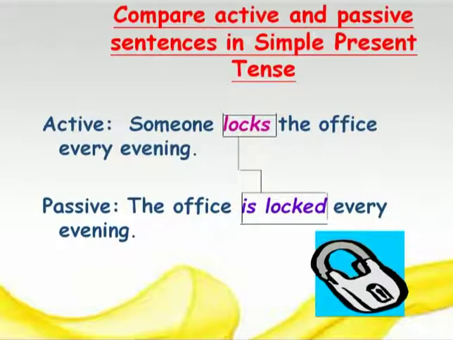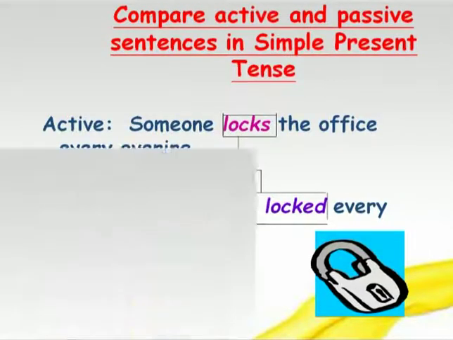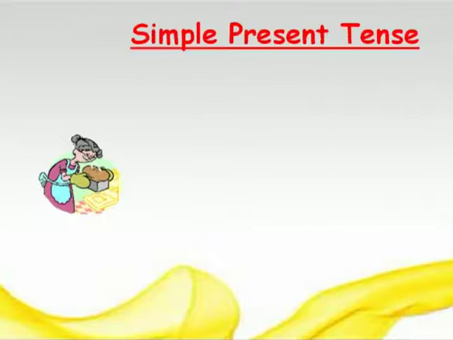Now here the subject someone is not important. Right? You can skip that also. Friends, remember that why should we use passive voice? When the subject is not important. Right? So that time we don't write subject in the passive voice. The office is locked every evening. That is a more important task, right? Who locks the office is not important. And that's why we have used the passive voice here. Let's see some more examples.